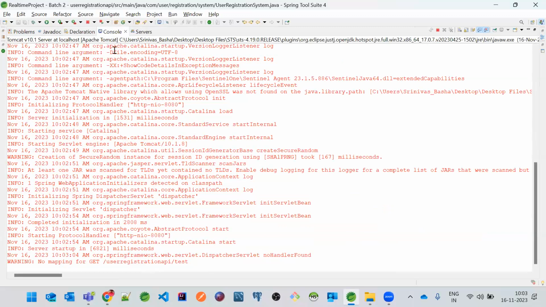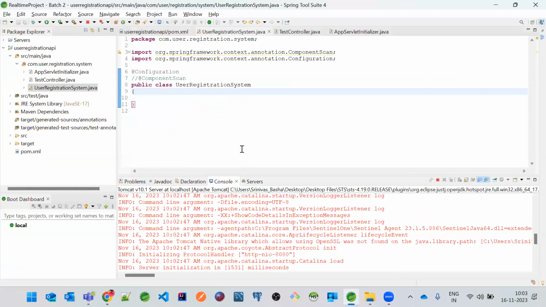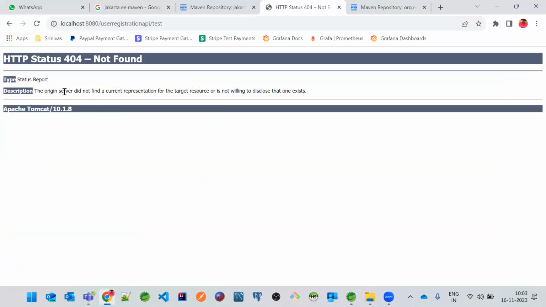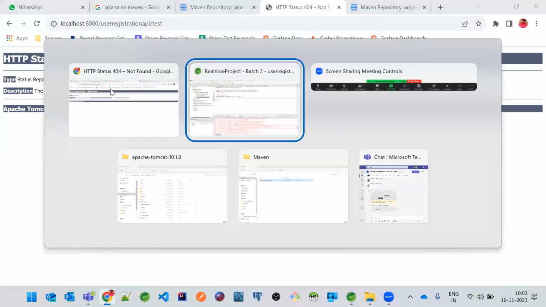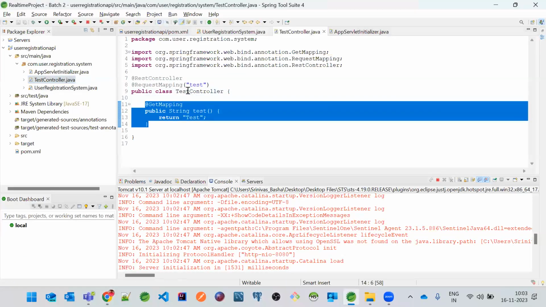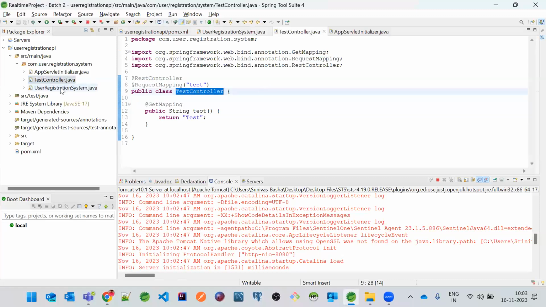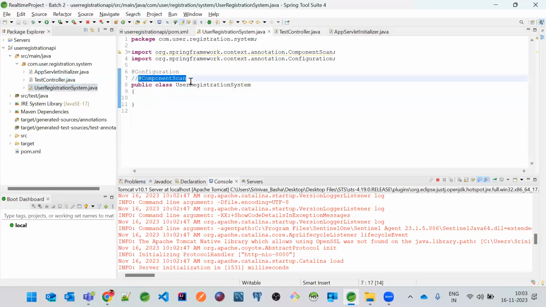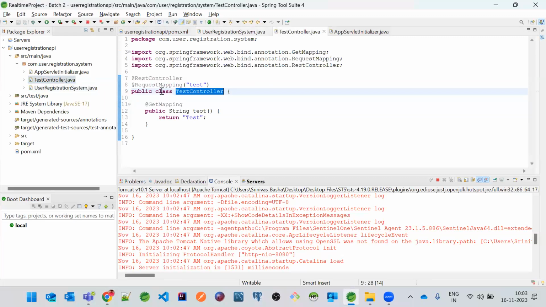That means something is wrong. The proper reason is that we are not able to debug the issue when we are using the Tomcat server. If you see here, the origin server did not find a current representation of the target resource. What does this mean? It means it was unable to create an object for the test controller because @component scan is not there. If this object had been created, then this method would be called.